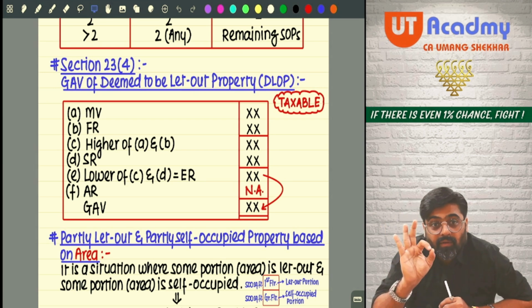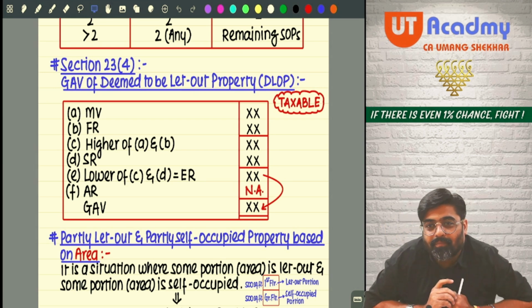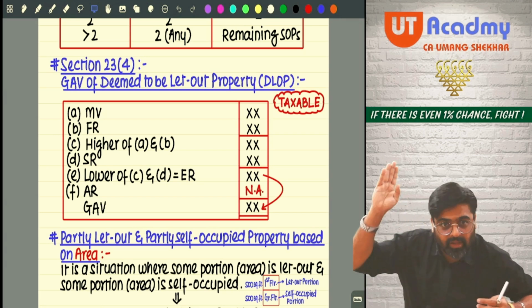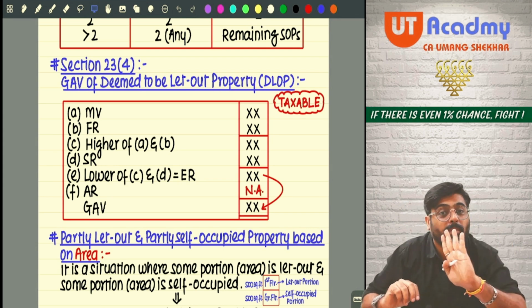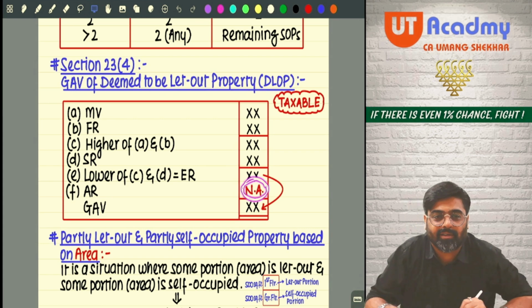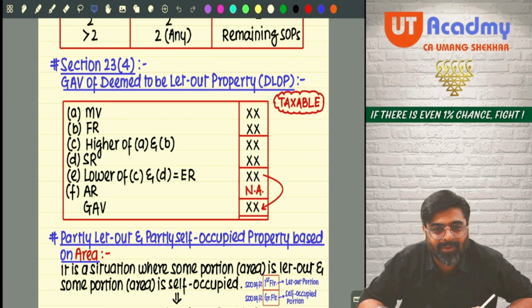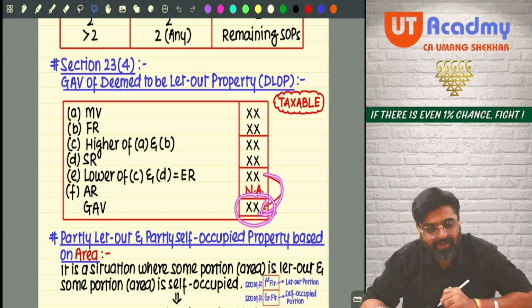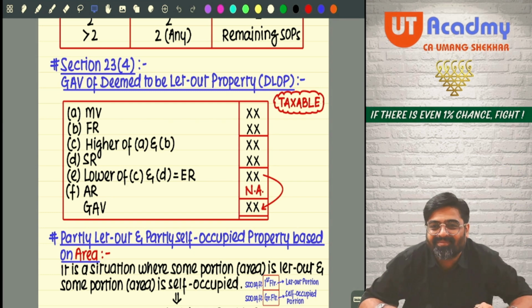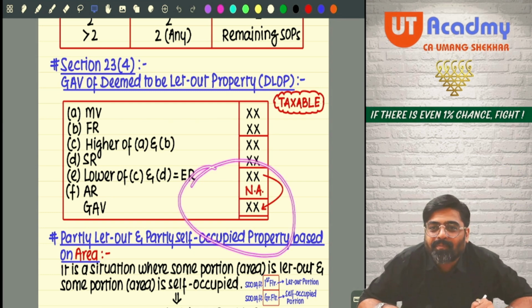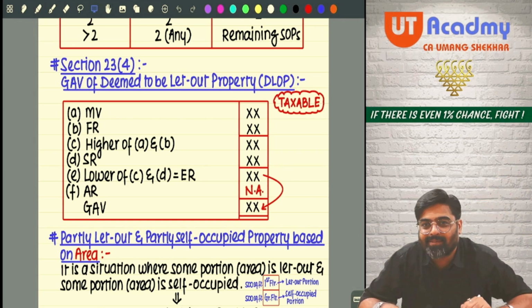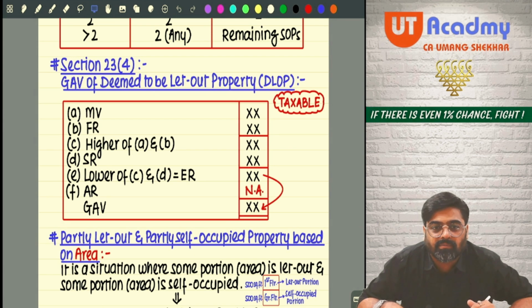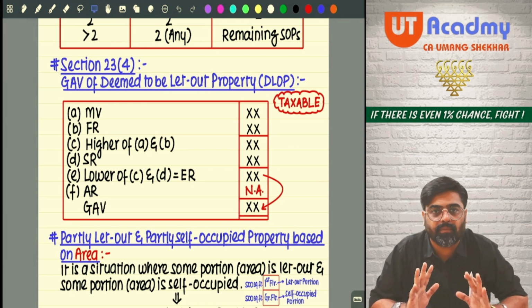Done. Will there be any actual rent over here? These are actually let out property as per 23(1) or as per 23(4). They are deemed let out. Deemed let out properties will never have actual rent. So what will happen over here, whatever expected rent has been there, that will be directly treated as GAV for all the DLOPs. And this is a notional amount, an imaginary amount, which you could earn from your property. On this amount you pay tax. I hope the things are clear till here, everyone.